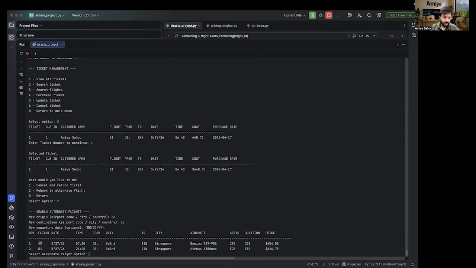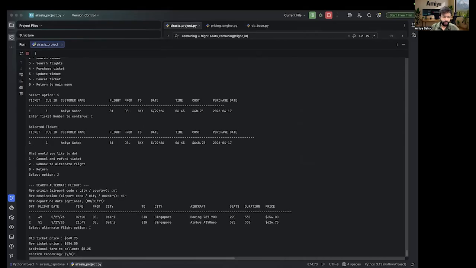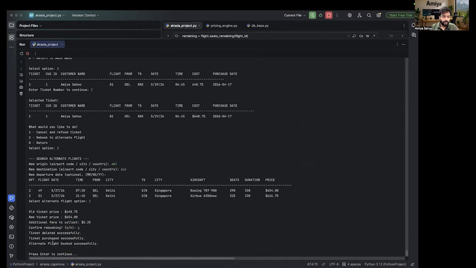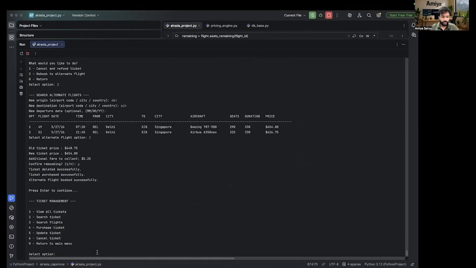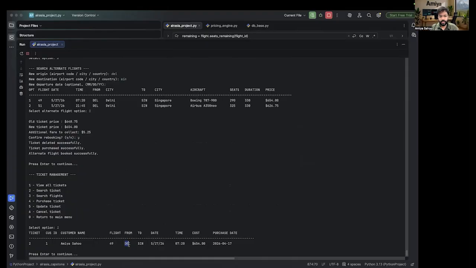Which flight option? Let's take flight number 1. The old ticket price is $648 and the new ticket price is $654, so we need to collect the fare difference. I need to pay $5.25 more. Am I willing to pay? Yes. Ticket deleted successfully. Ticket purchased successfully. Alternate flight booked successfully as well. Let's see the tickets. Earlier I was booked on the Delhi to Bangkok flight, and now I have been booked on the Delhi to Singapore flight.